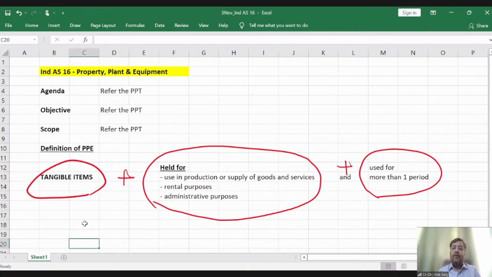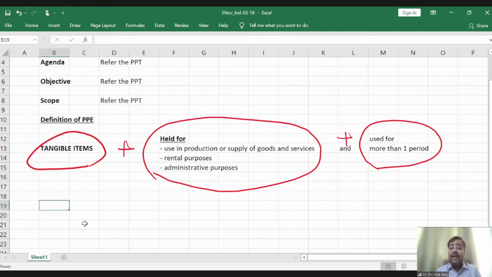What is meant by tangible item? A tangible item is something you can see and touch, like furniture and fixtures, land, property, building, aircraft, machinery, factory, right? Your refrigerator, your television, laptop, computer, right? So these are the tangible items.